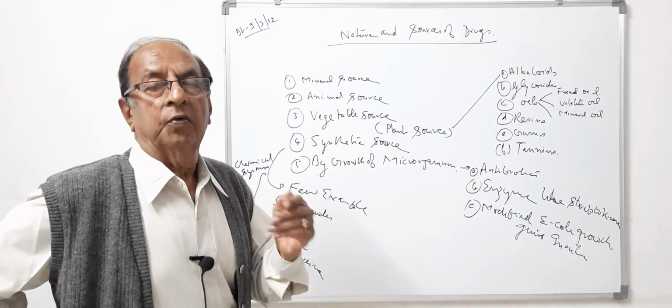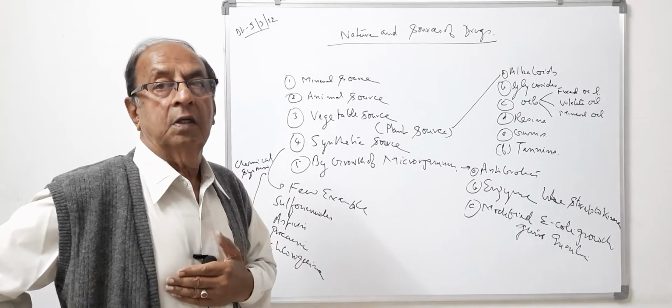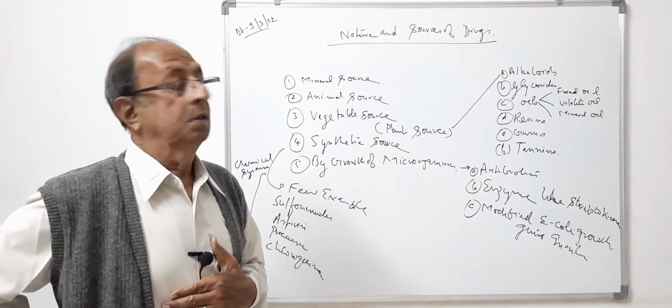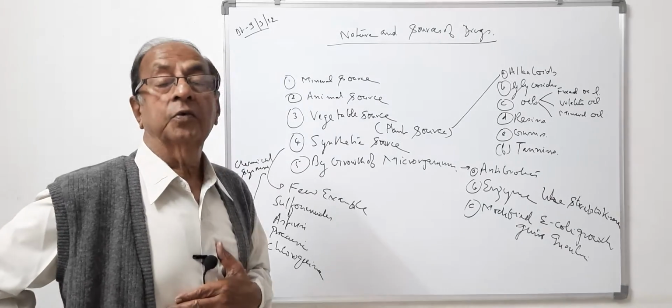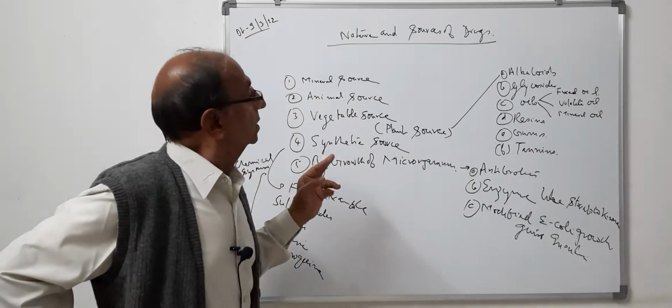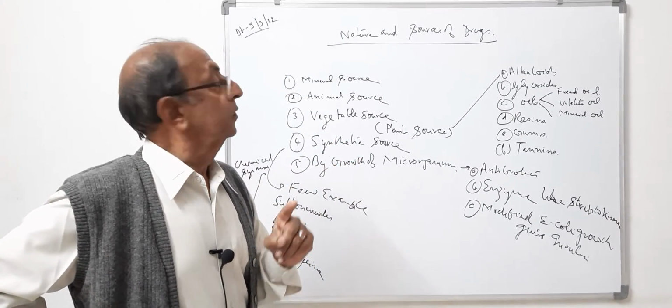That is, we are getting certain things which are being consumed by us as a food, and there are certain components which are obtained from the plants as a medicinal agent. These are categorized depending on their chemical structure.